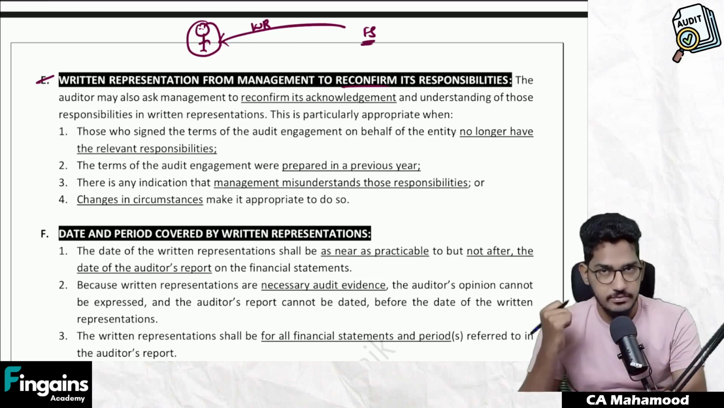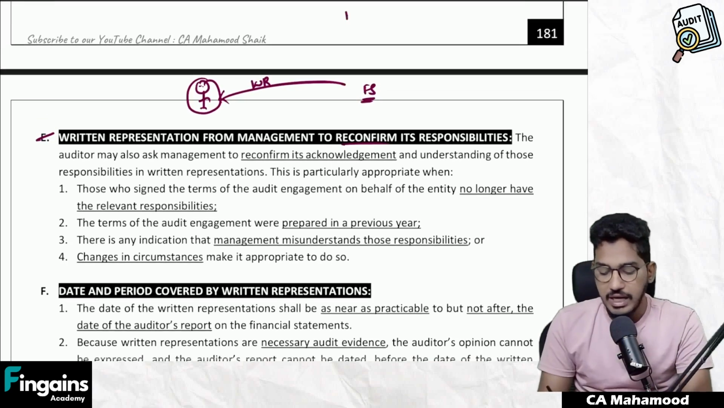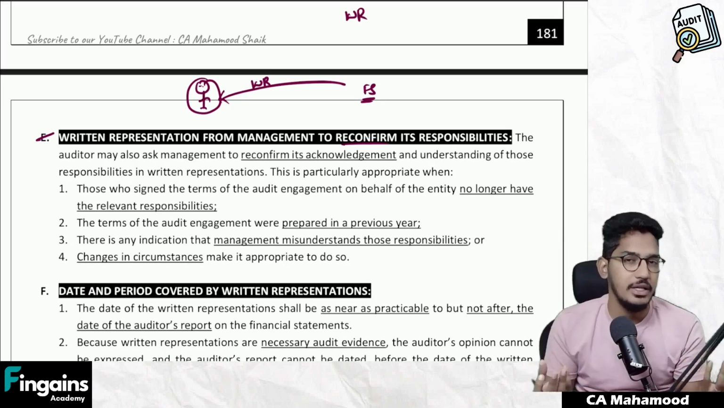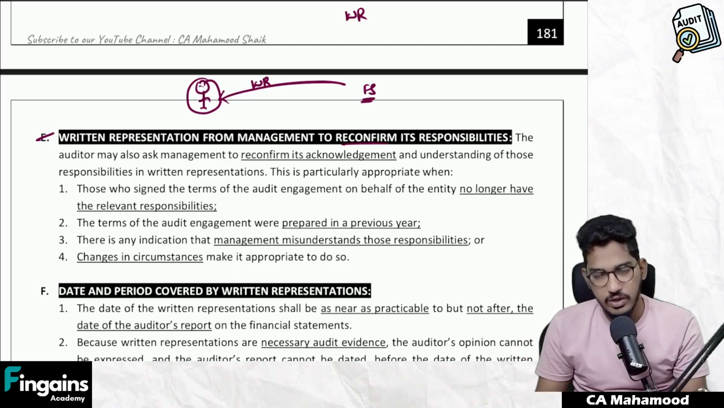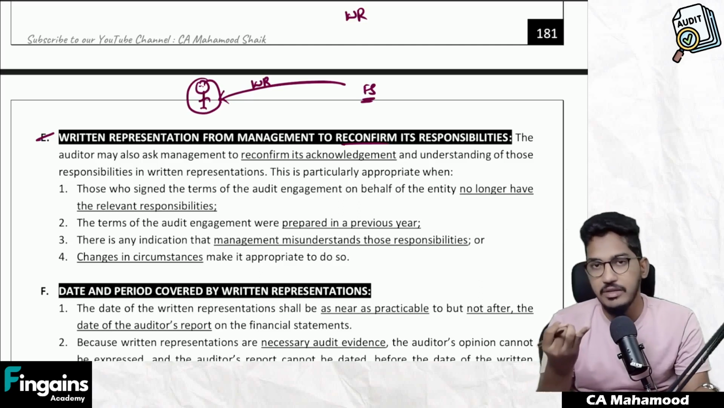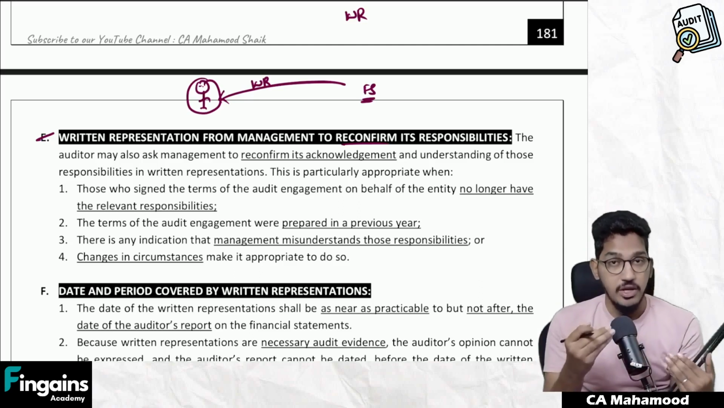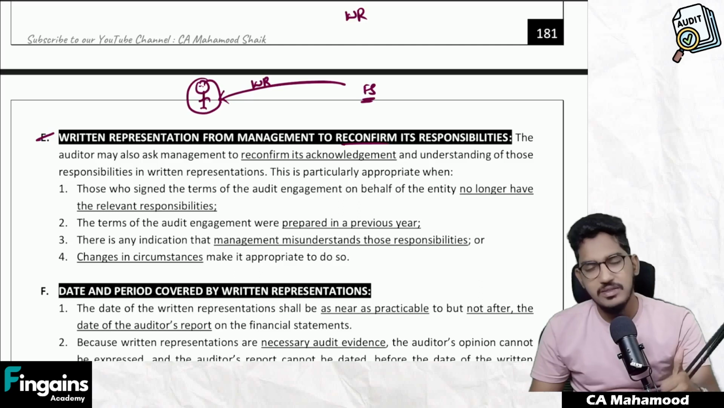But sometimes, during the course of the audit, I might be required to get a reconfirmation of the responsibilities once again. Even in the case of recurring audits, assume that last year I obtained written representation that the management will fulfill their responsibilities. In the current year, same company, same auditor, you might not get the written representations once again. But in some cases, even in a recurring audit, or within the same year, you obtain written representation at the beginning, and sometimes you need to get a reconfirmation once again. You have already obtained it, but in some circumstances you need to ask for it once again.